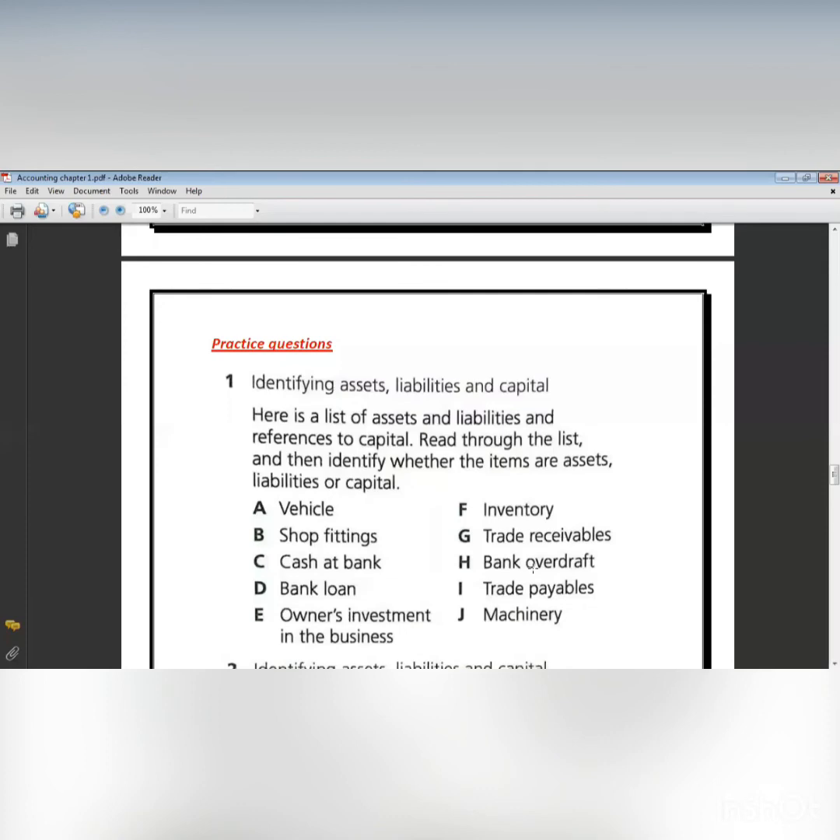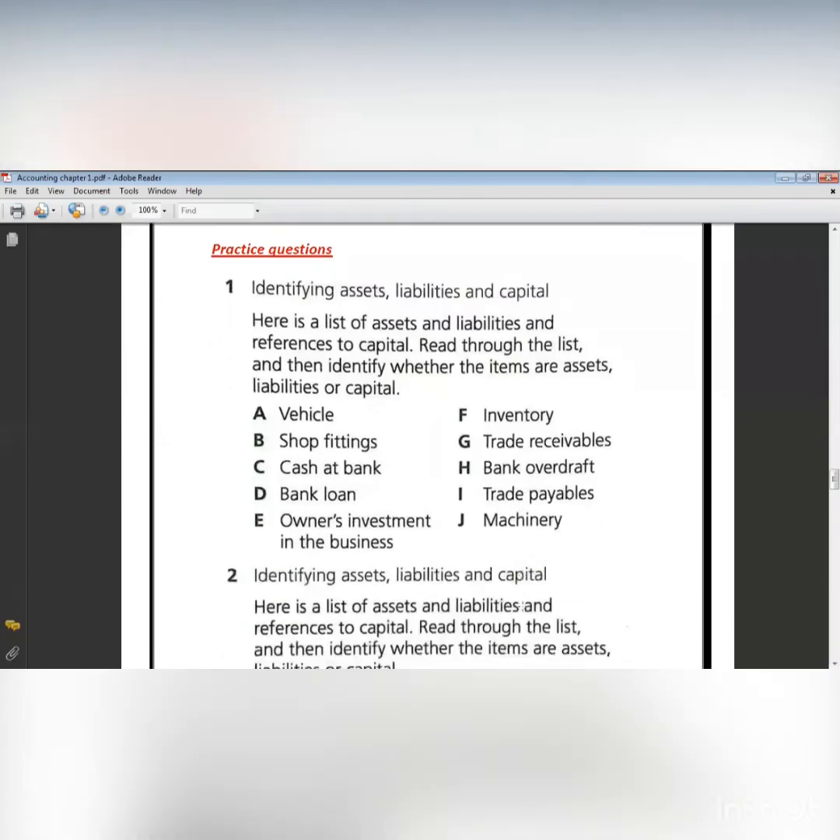I explained it briefly. Maybe I said bank overdraft is when you have your money in the bank and you need more than what you have. You have 50,000 and you need 70. So the bank will give you the extra 20. So this 20, you will repay back to the bank again. Yes, liabilities, because you will repay it back. Trade payable, liabilities, machinery, assets, okay?